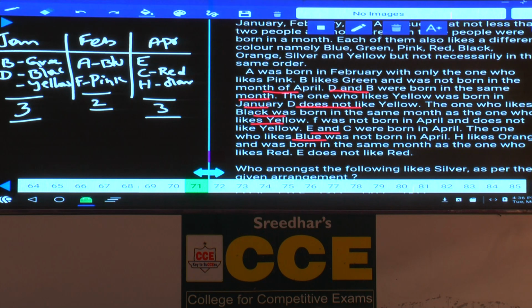Now check out the colors here: green, black, yellow, blue, pink, red and orange were done. Now we are left with silver. Now this E likes silver. Done? Then who is the person after here? A, B, C, D, E, F and G. And G likes yellow, and he was born in the month of Jan. Clear now? It comes under common parameter. Hence we have divided this one according to the months.